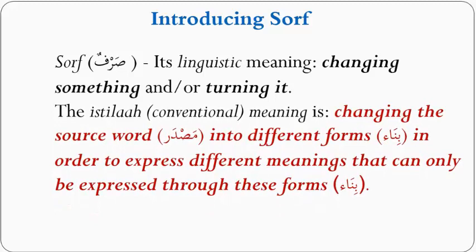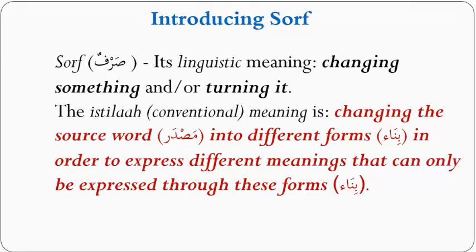The istilah, conventional meaning is changing the source word. In Arabic, as we said, they are root words. This is called the masdar. It is the source words. And it is changing it into different forms. Because the masdar cannot express all the meanings. It has to change. There has to be some change to bring about some other meaning. So this is what is the subject of sarf.